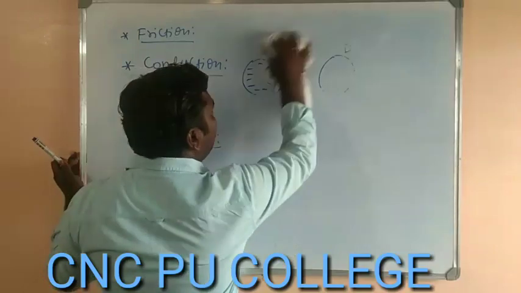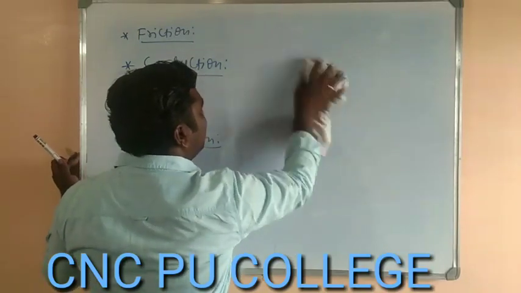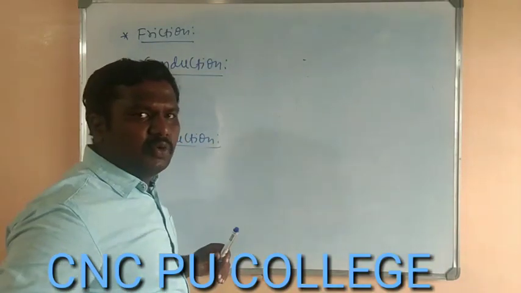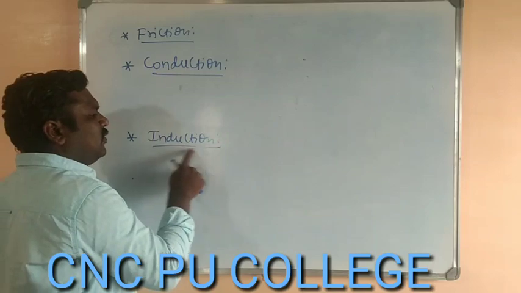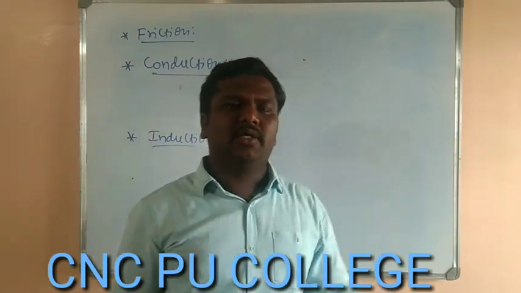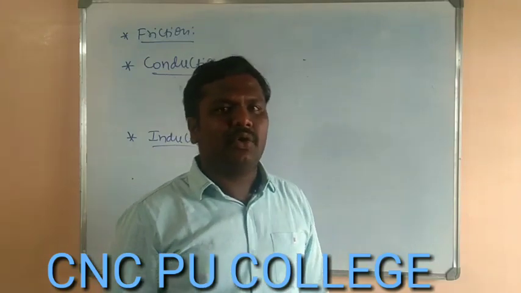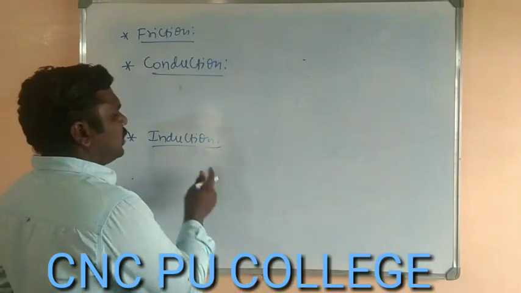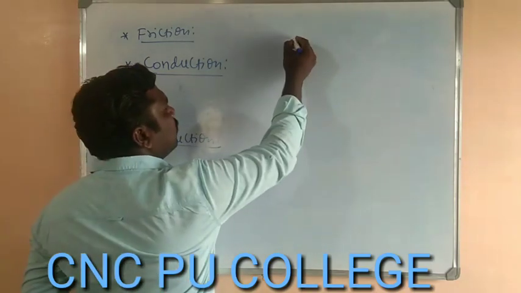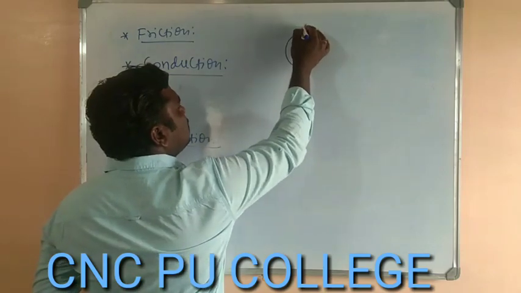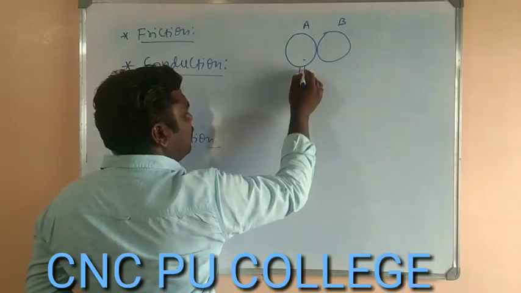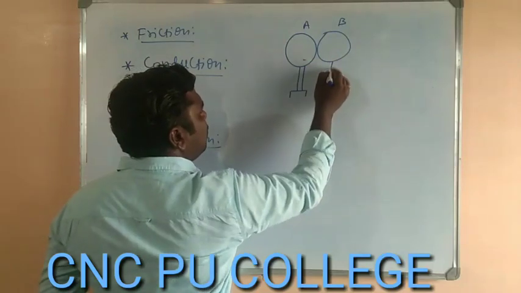So how can we charge a body by the method of induction? For that we have to follow some steps. I'm going to give the definition. Charging by the method of induction is charging a body without any physical contact. In order to understand the process of charging a body by the method of induction, initially I am going to consider two metallic spheres. The first one is A, the second one is B, which are neutral and placed on some insulating stand.